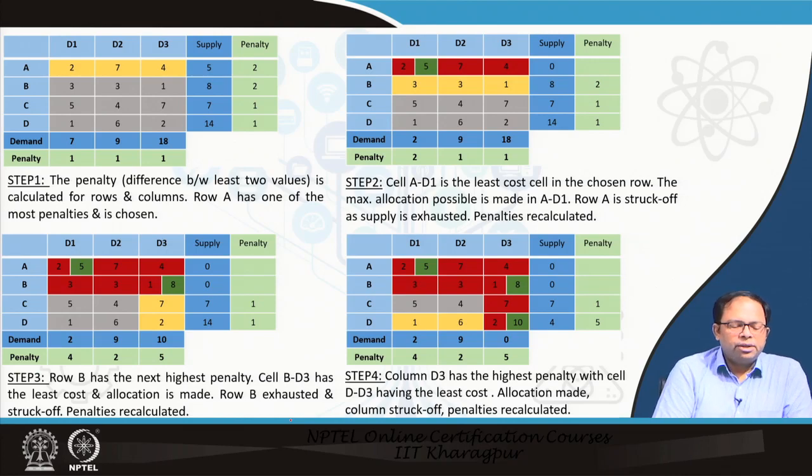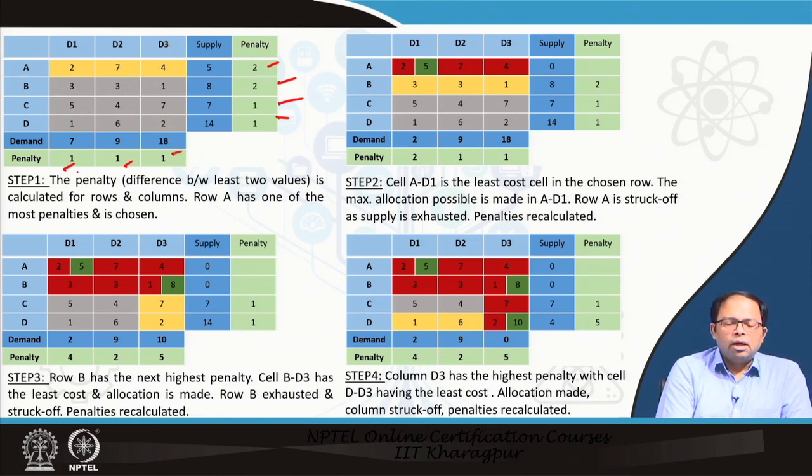Again the same problem we are using. So if I calculate the row wise penalty, in this row the least two values are 4 and 2, so the penalty is the difference between those two, that is 2. In the next row the least are 1 and 3, again the penalty is 2. Between 5 and 4 the penalty is 1. 1 and 2, penalty is 1. And if I do it column wise, 1 and 2, the penalty is 1. Between 4 and 3, again the penalty is 1, and 1 and 2, the penalty is 1.